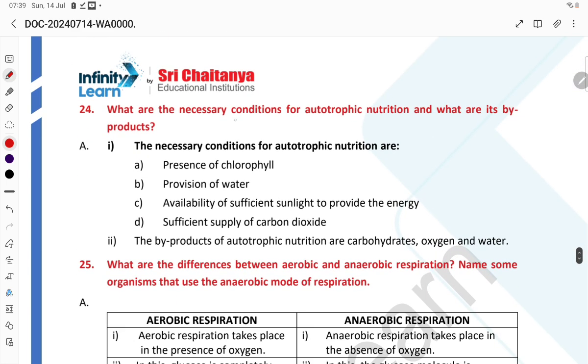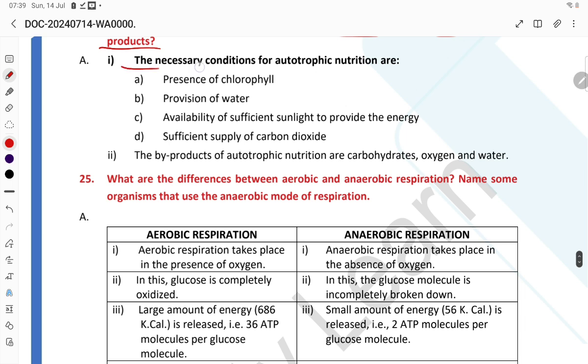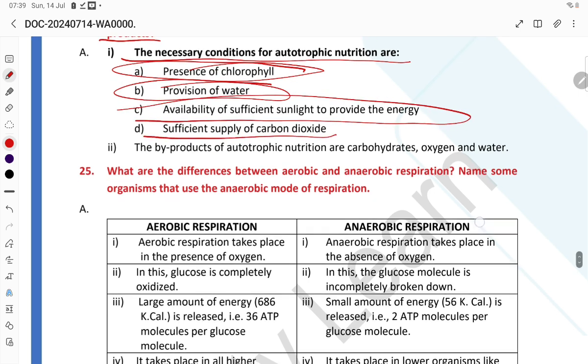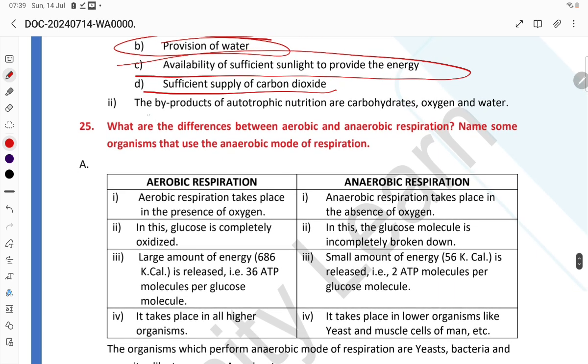What are the necessary conditions for autotrophic nutrition? What are its byproducts? Necessary conditions for autotrophic nutrition: presence of chlorophyll, provision of water, availability of sufficient sunlight to provide energy, sufficient water, and a sufficient supply of carbon dioxide. The byproducts of autotrophic nutrition are carbohydrate, oxygen, and water.